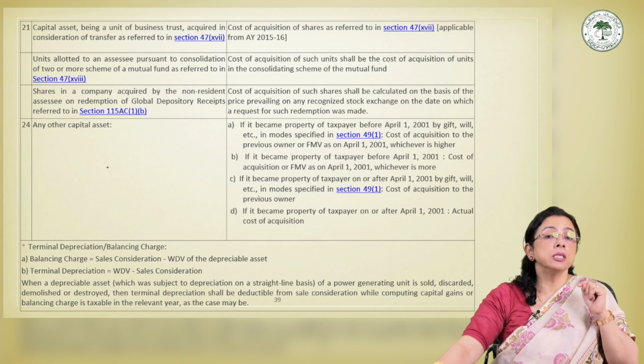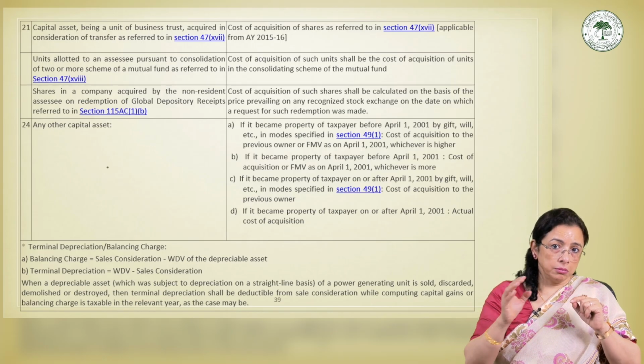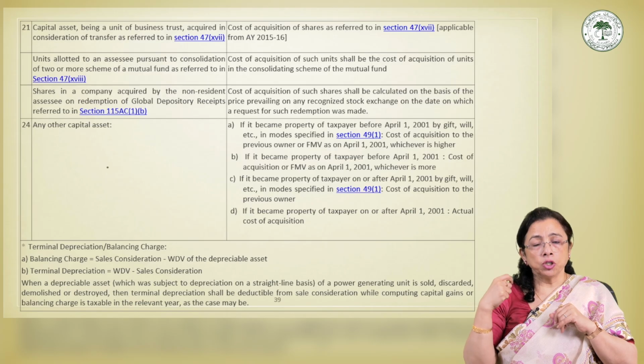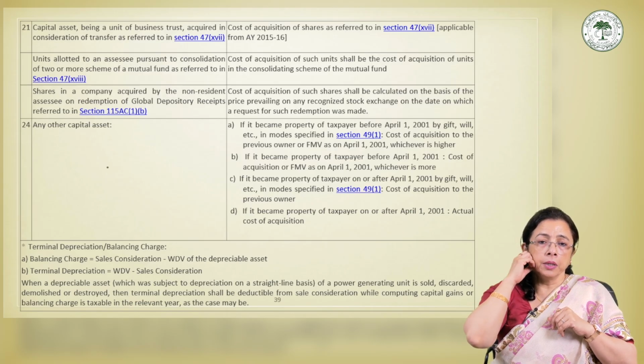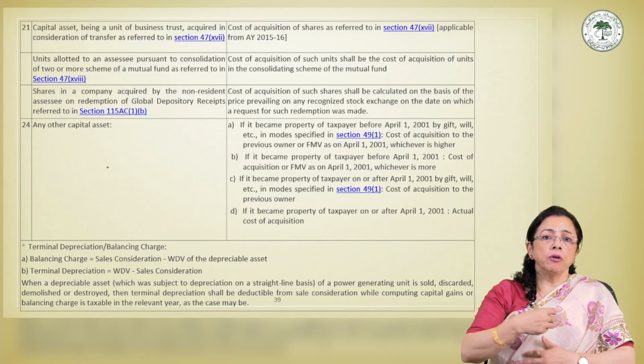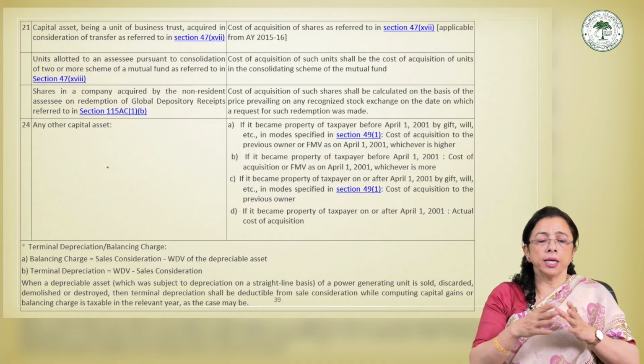Please remember this, this is important. This provision is intended to ensure fair valuation and it also facilitates accurate taxation of gains arising from subsequent transfer of such shares.